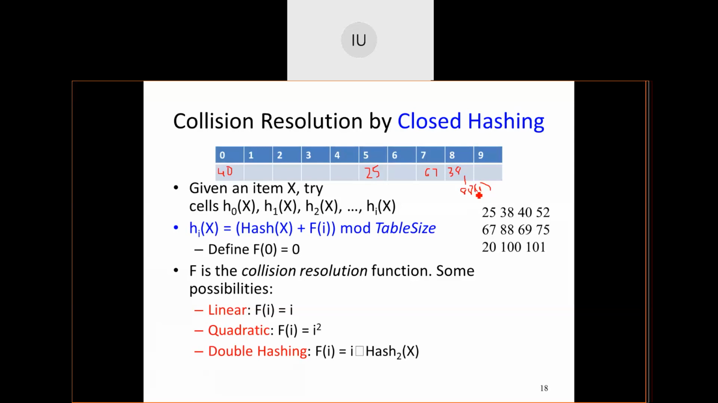88 I cannot accommodate because there is a collision. Okay, I'll skip that element. 69 comes into 9th position. 75, there is a collision, so I cannot insert 75 at that position because 25 is already there. 20, there is a collision, the 3rd collision, I cannot accommodate 20 because 40 is already there. 100, again, 2nd collision at 0th position, I cannot accommodate 100. Okay, 101 comes into 1st position.